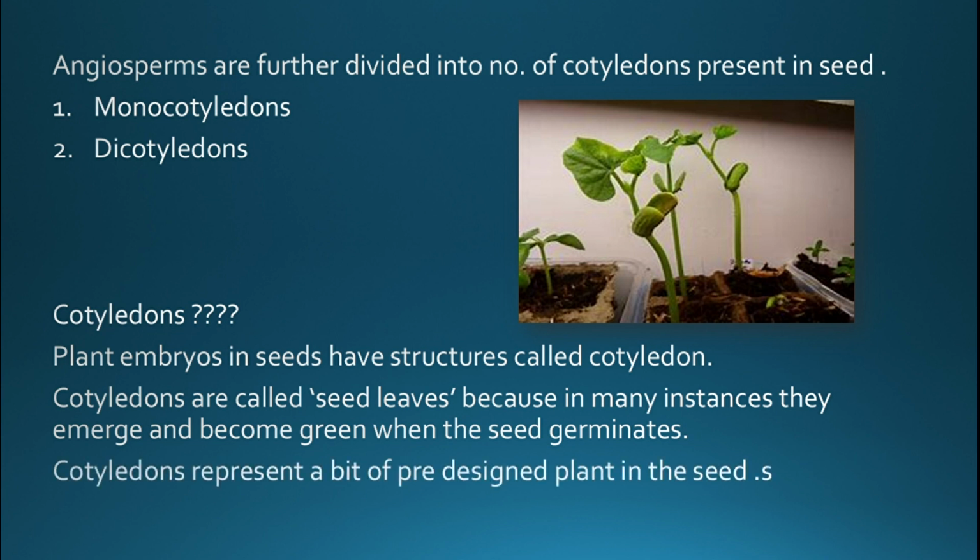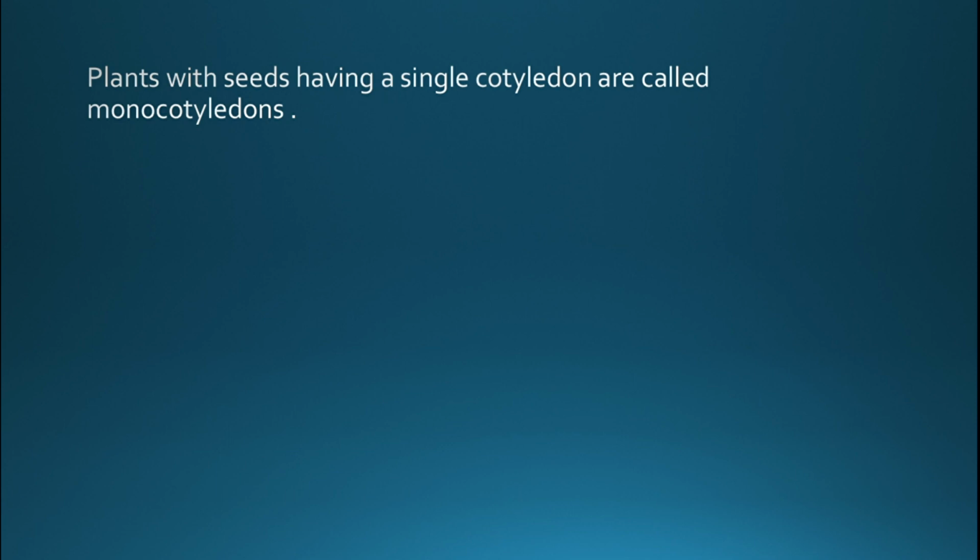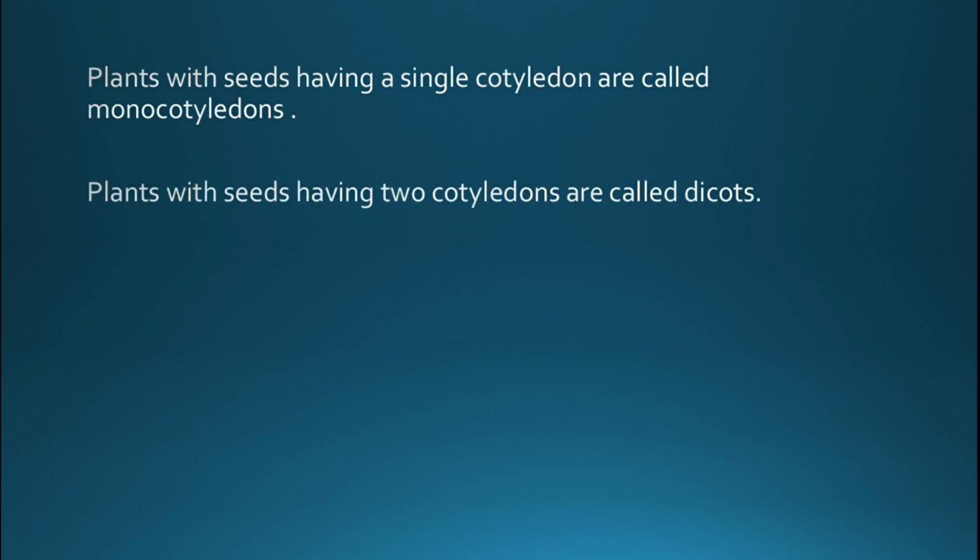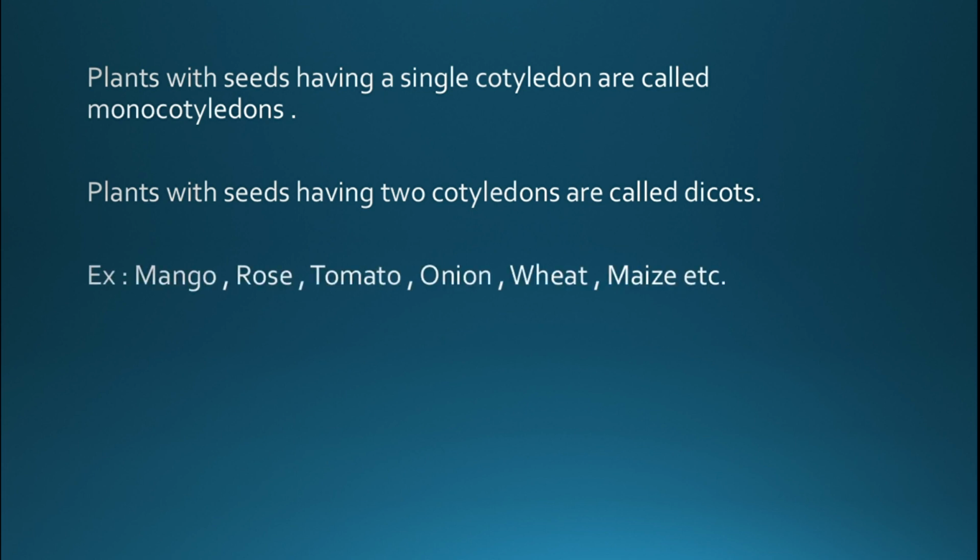Next, plants with seeds having a single cotyledon are called monocotyledons. Plants with seeds having two cotyledons are called dicots. Examples: mango, rose, tomato, onion, wheat, maize, etc. Now we are going to see the differences between them.